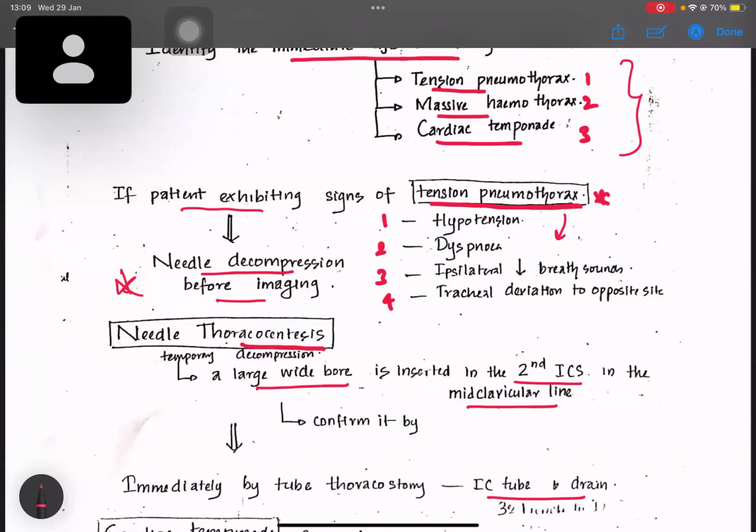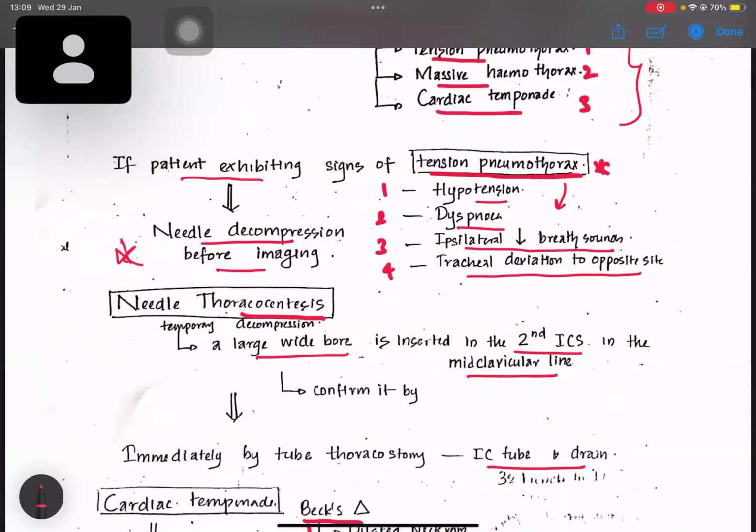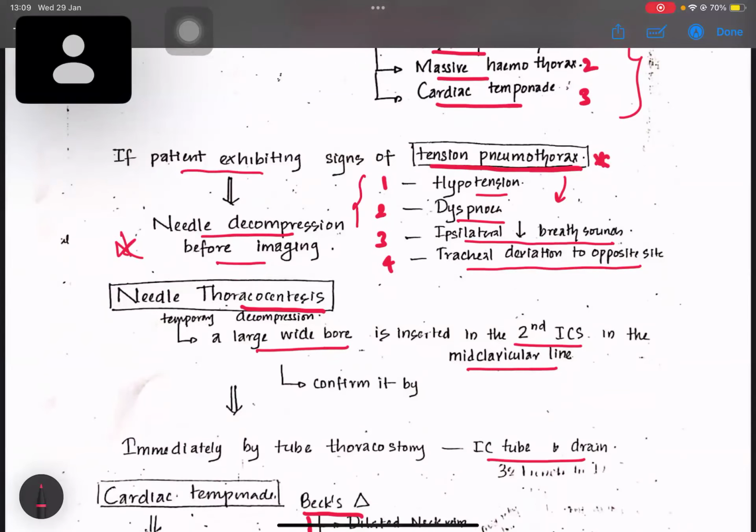The patient will be hypotensive, dyspneic, and ipsilateral breath sounds are reduced at the site of the pneumothorax, and the trachea will be deviated to the opposite side. Okay, these are the four things in the emergency where they will ask what clinical things you will look for in tension pneumothorax. You have to say all these four things.